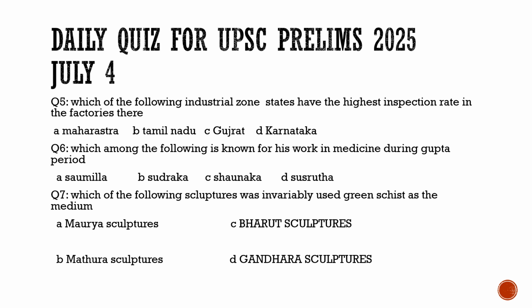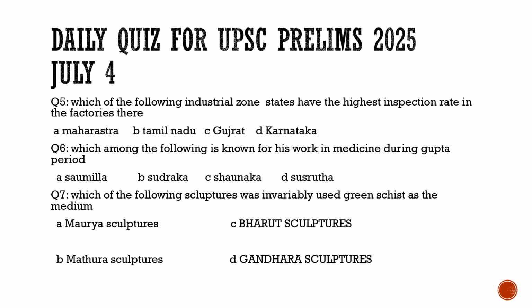So here we have the industrial zone areas where these industries are located. We have Maharashtra, Tamil Nadu, Gujarat, and Karnataka. The question asks which of the following states has the highest inspection rate in India. Which state do you think it is? I guess it is Tamil Nadu, which has the highest rate of inspection.